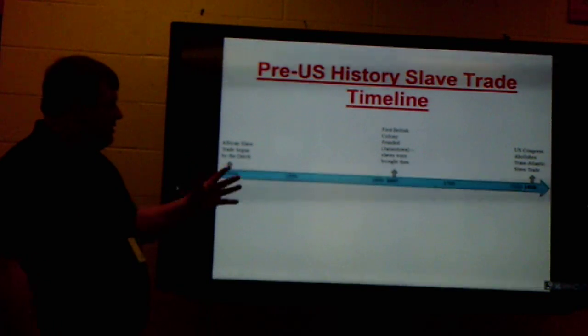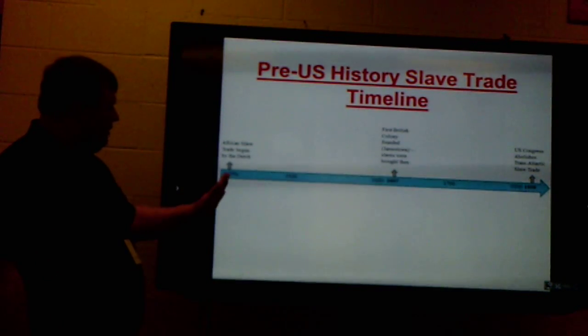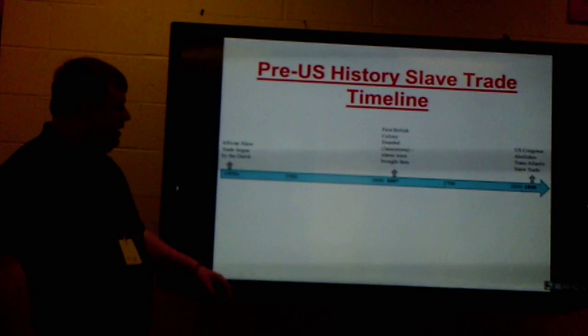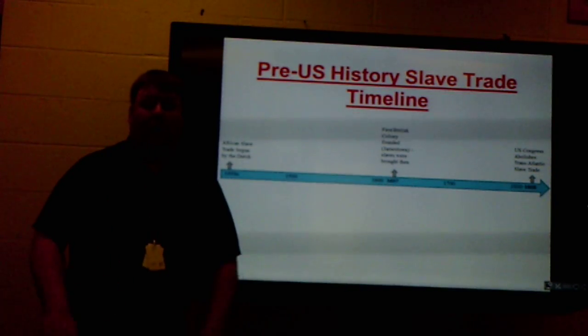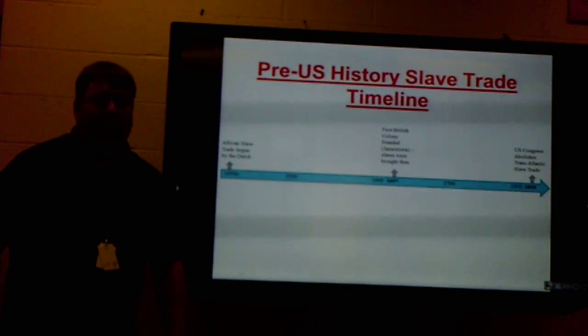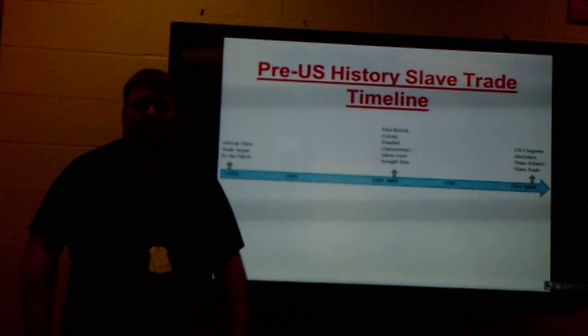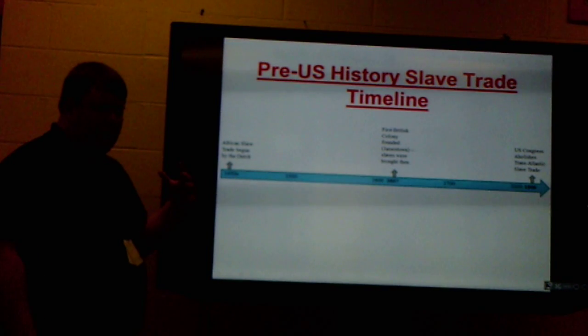But looking at this particular thing here, in the 1450s, the African slave trade is begun by the Dutch. The Dutch are from a country called the Netherlands, where Amsterdam is the capital. You'll need to know that later. But they're the ones who begin this.